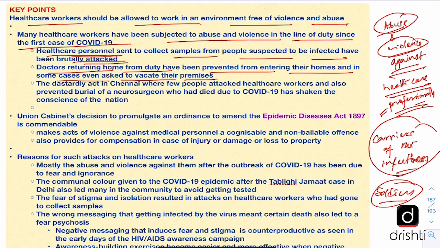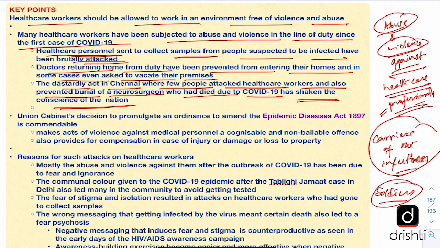And there has been this very obnoxious case in Chennai where few people attacked the healthcare workers and also prevented the burial of a neurosurgeon who had died due to COVID-19. And the editorial says that this has shaken the conscience of the nation. Because this neurosurgeon and many like him have been the front line in this war against COVID-19 and saving the lives of people, and in that process they have got infected, and if the society treats them unfairly, then it lowers the morale of all the healthcare professionals. So this is a very sorry state of affairs.